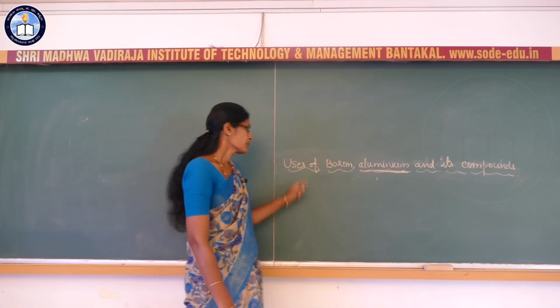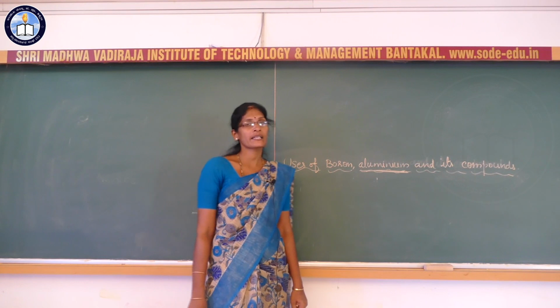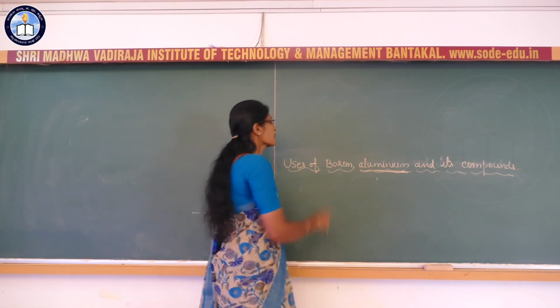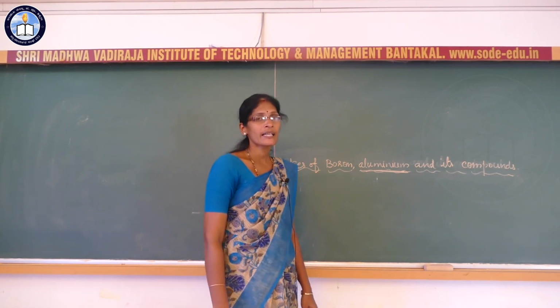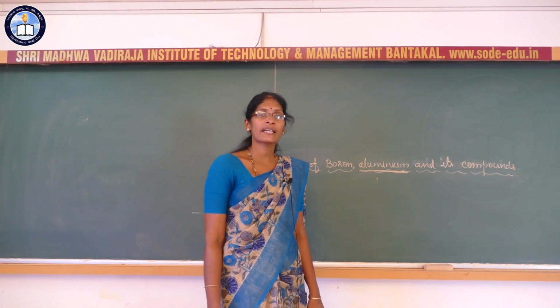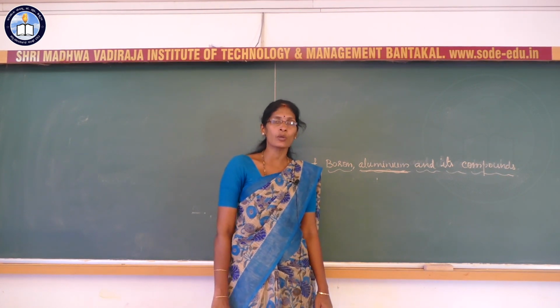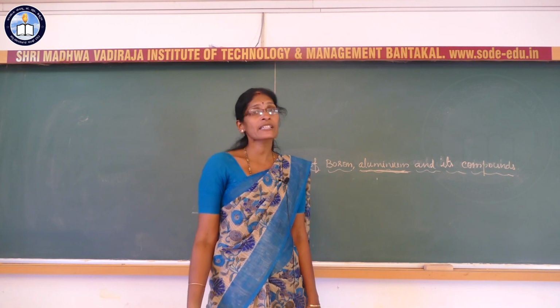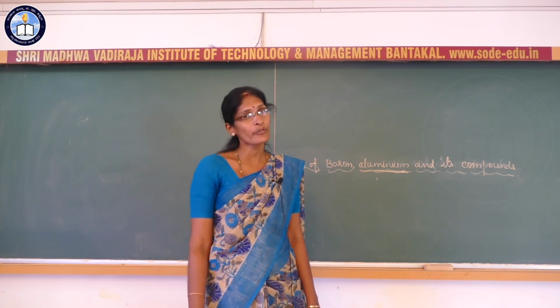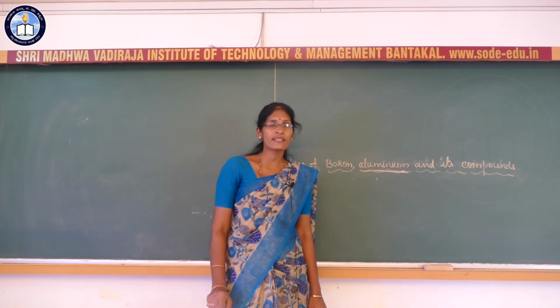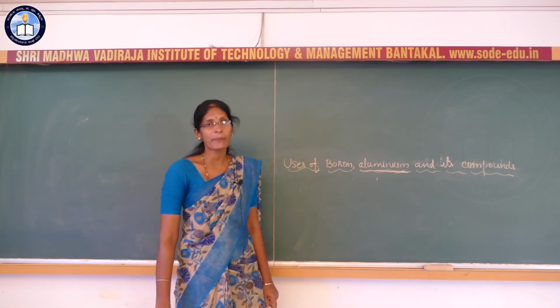Uses of boron, aluminium and its compounds. Boron is a hard, refractory solid, its density is very low, and its electrical conductivity is also very low. Because of this, it has many applications.